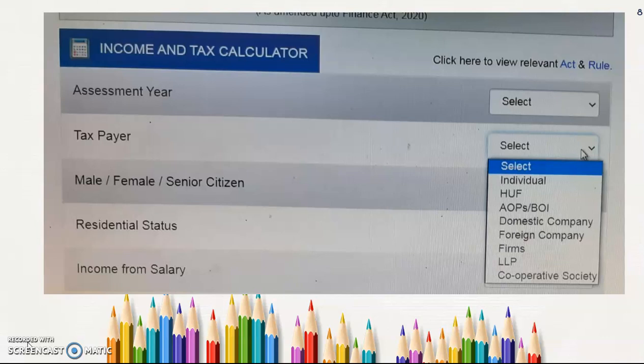Then the firms and LLP. LLP is nothing but limited liability partnership. There is a difference between the firm and the LLP. In a firm, there is no limited liability concept.